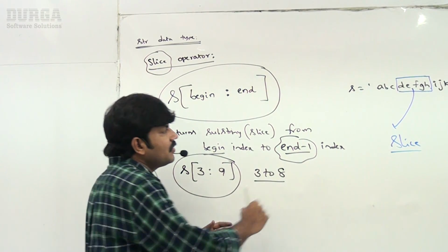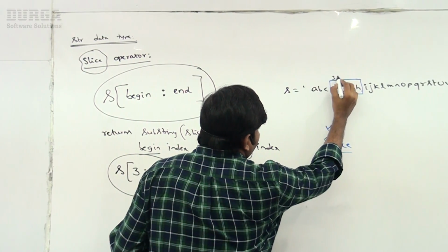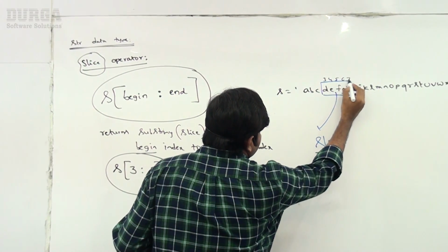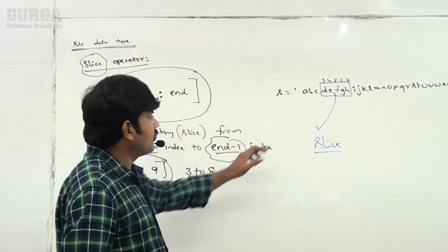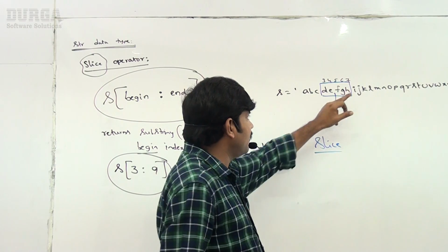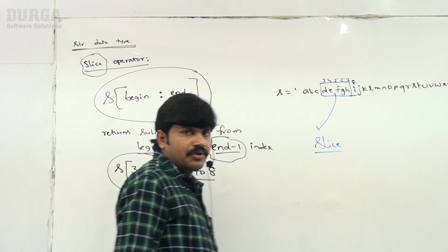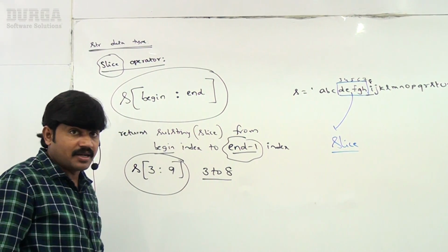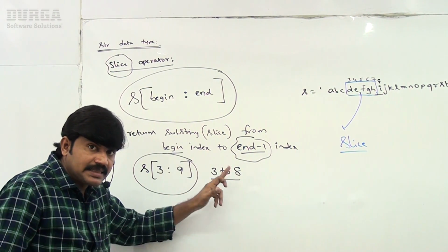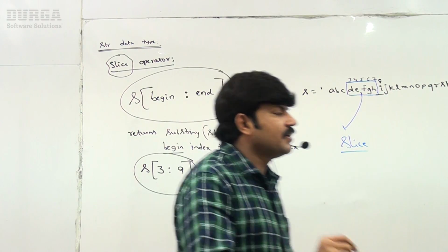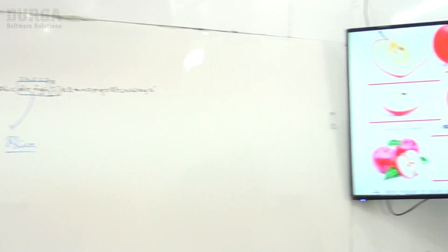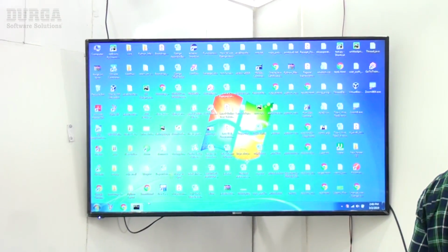Are you getting? Third, 3, 4, 5, 6, 7, okay, 3, 4, 5, 6, 7, and then 8 means up to I you are going to get, sir. Let me cross check. Third index to 8th index. Observe carefully. Here I'm taking, sir. Have a look once.